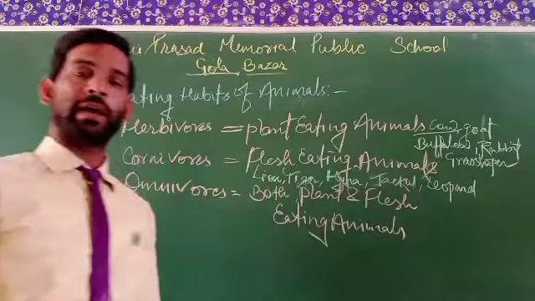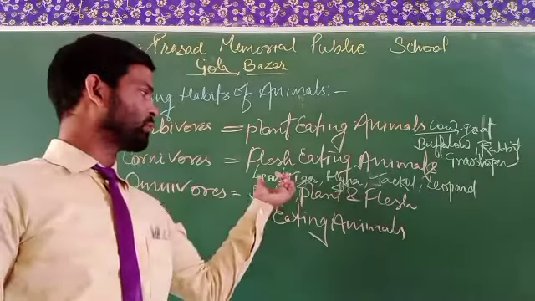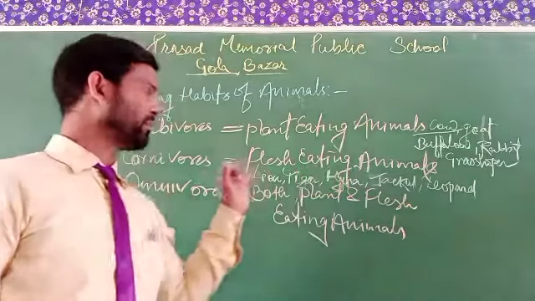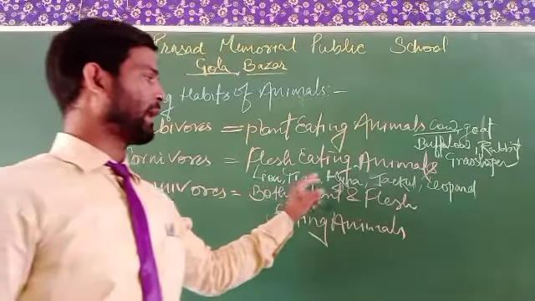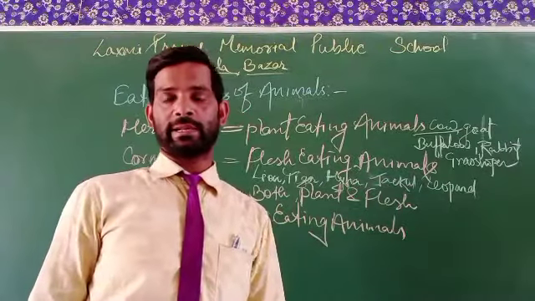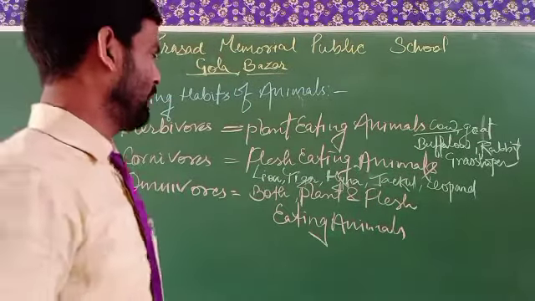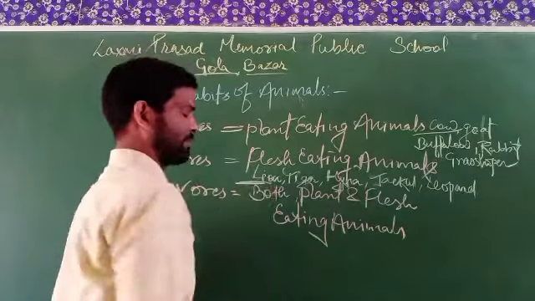These are the different animals that can eat only the flesh of other animals, such as lion, tiger, hyena, jackal, leopard, etc.